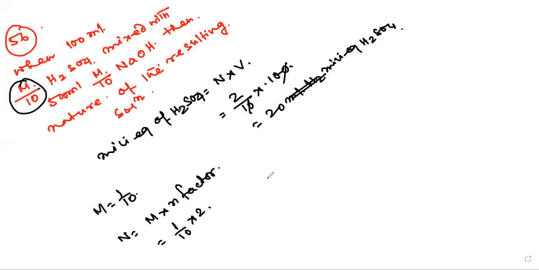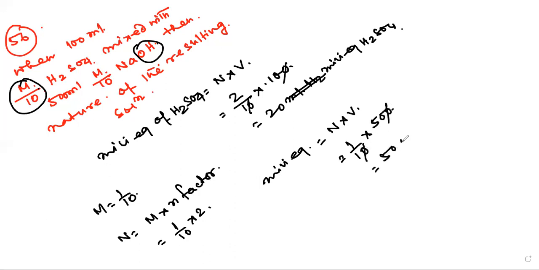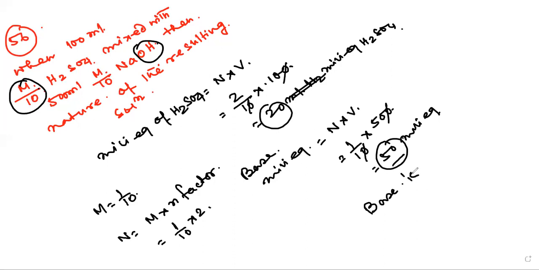Milli equivalent of base is normality into volume. Sodium hydroxide has an N factor of 1. So 1 by 10 multiplied by 500 volume, so 50 milli equivalent. Here it is 50 milli equivalent, here is 20 milli equivalent. So base is in higher concentration, base is in excess.